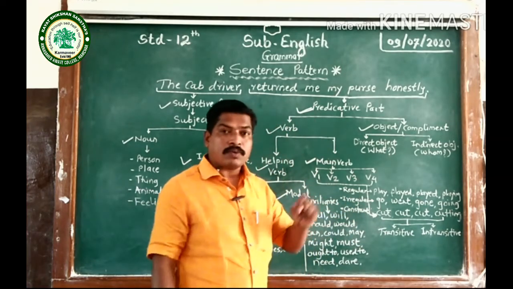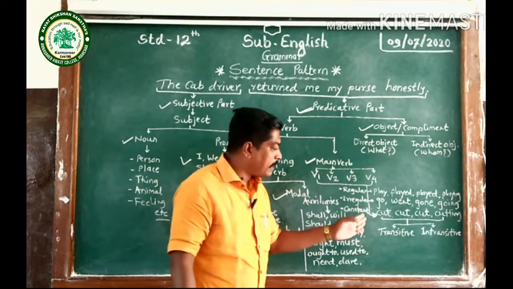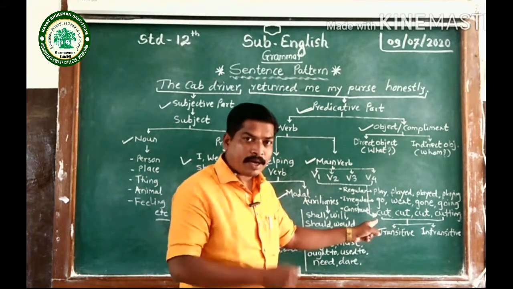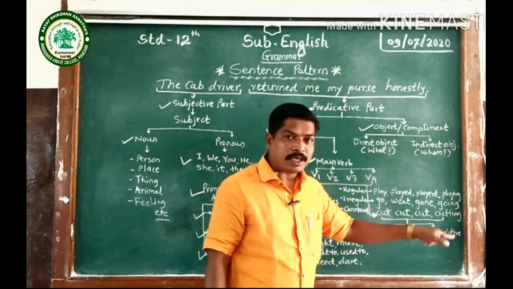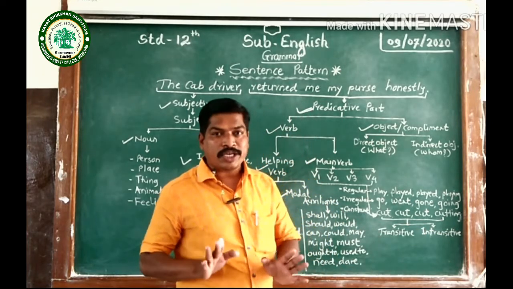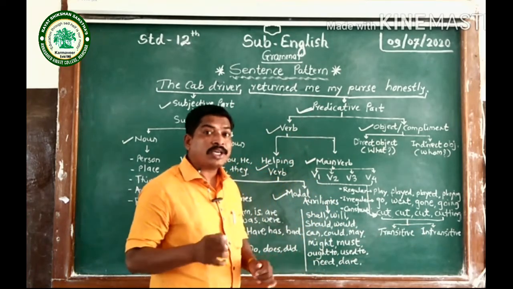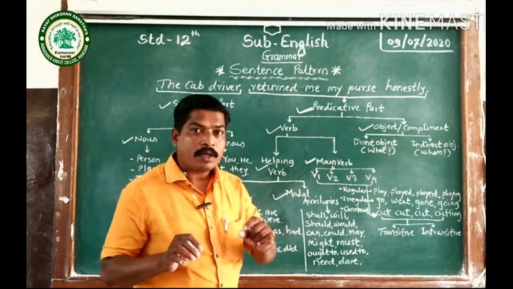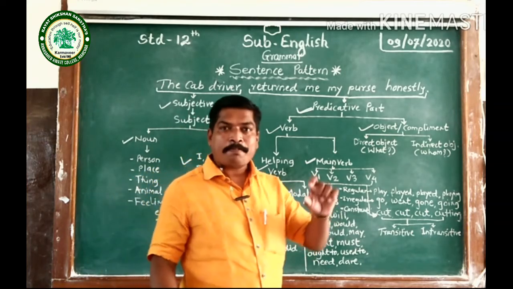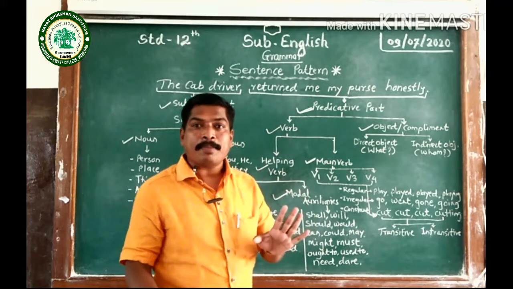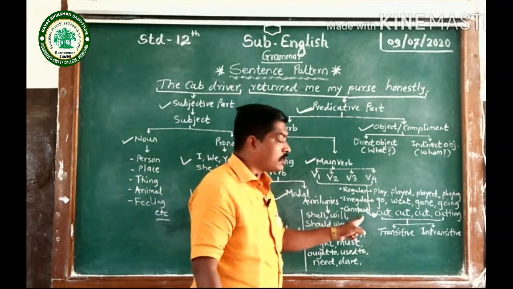And constant verbs. So in present, whether it is V1 or V2 or V3, they do not change their form. The root verb, then past and past participle remain the same. That is why those are the constant verbs.